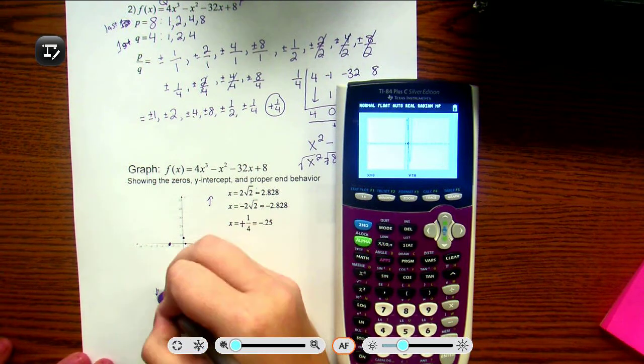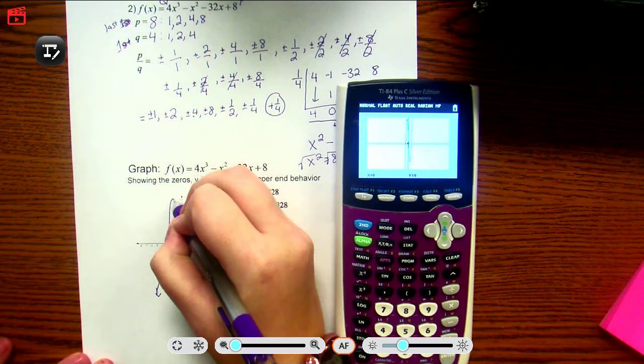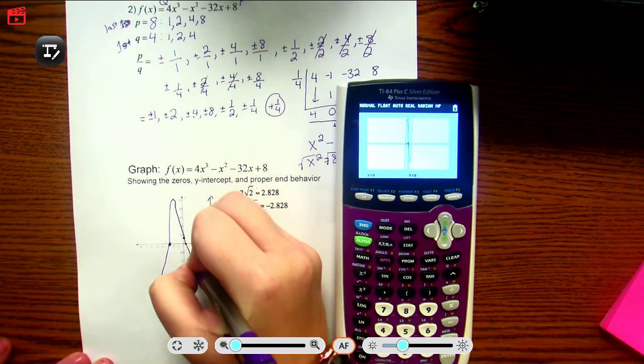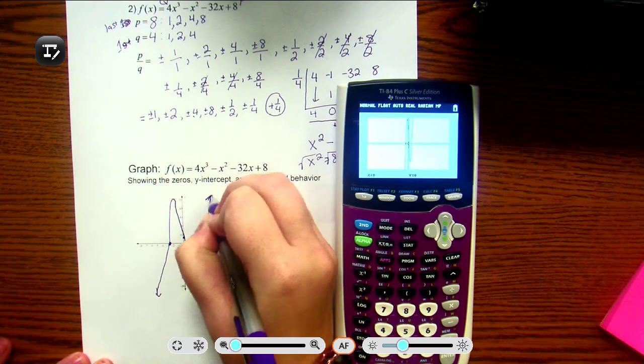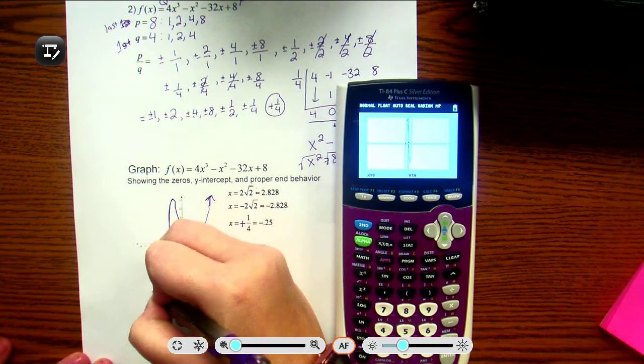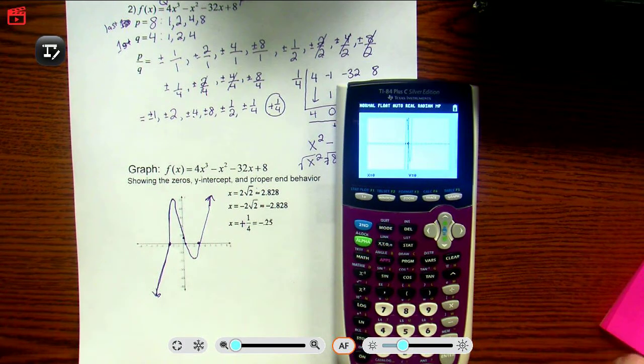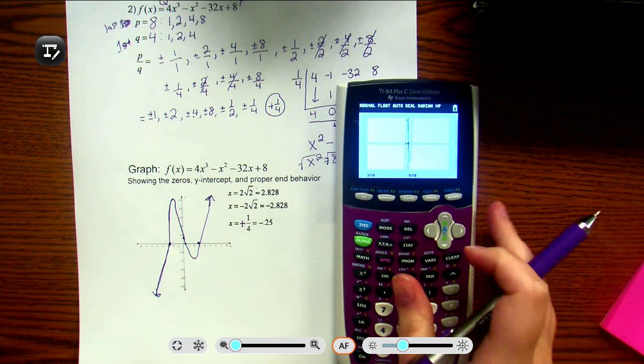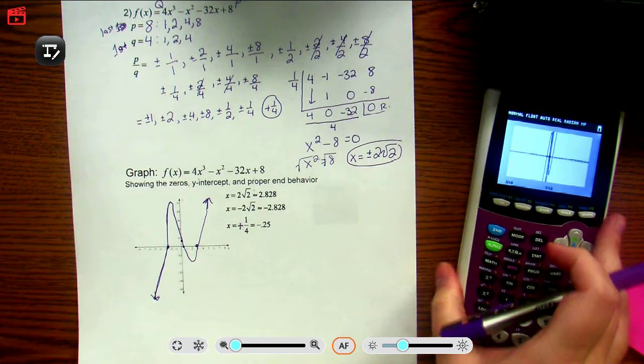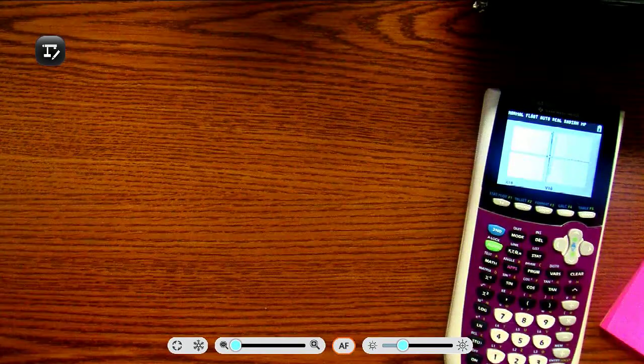So here's our rough picture. Okay, so it comes up, it goes down, and then it comes back up again. There we go. Sorry, I don't make very pretty graphs. But there we go. We're looking good. All right, let's do one more.